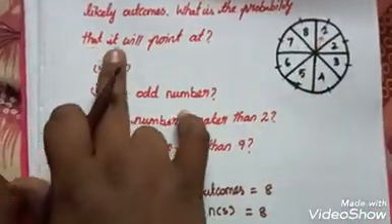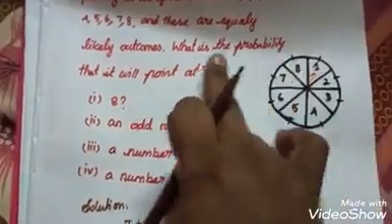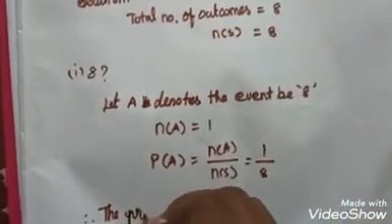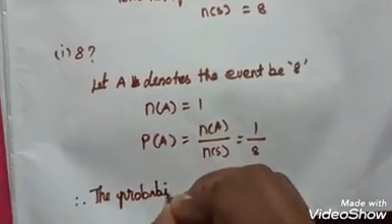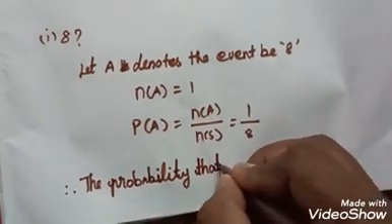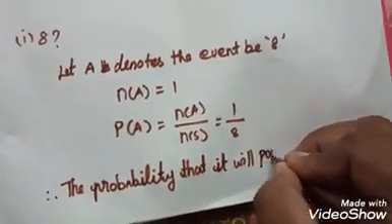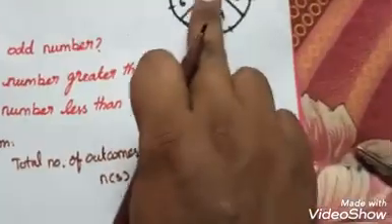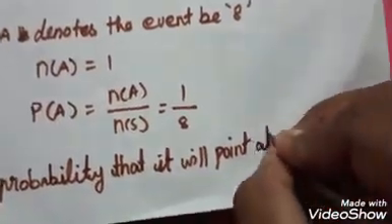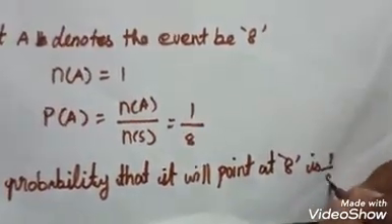There are 4 questions, so just write the same sentence for the answer. Therefore, the probability that it will point at 8, the point mentioned by this arrow mark, is 1 by 8.